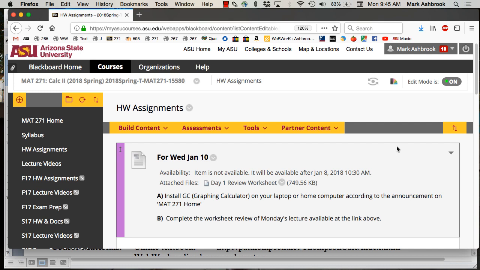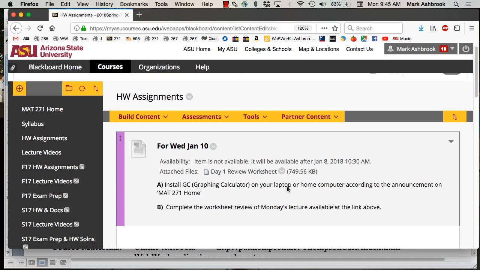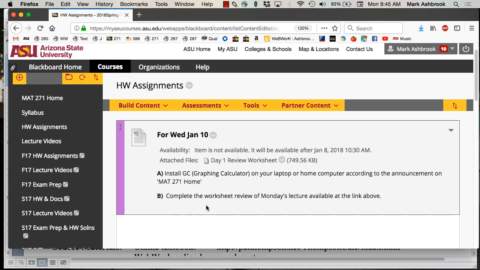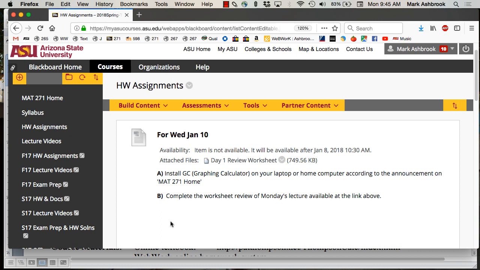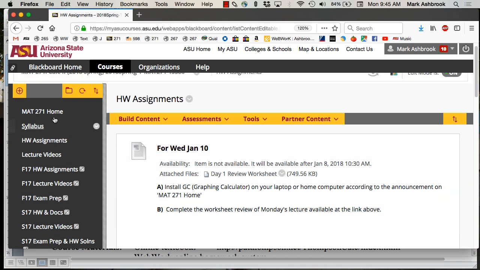So you have a short assignment for this Wednesday, and that is to install GC, Graphing Calculator. I'll talk about that in a second. And then there's a one-page worksheet that's just kind of a review of today's class to make sure you're ready for Wednesday's class, because we'll just pick up where we left off on Wednesday. So short assignment, 2 parts for this Wednesday. Then the following Wednesday, the 17th, will be the first kind of major homework assignment. And then it will always be Wednesdays in lectures when assignments will be due.